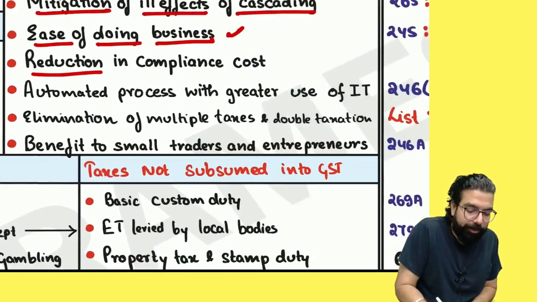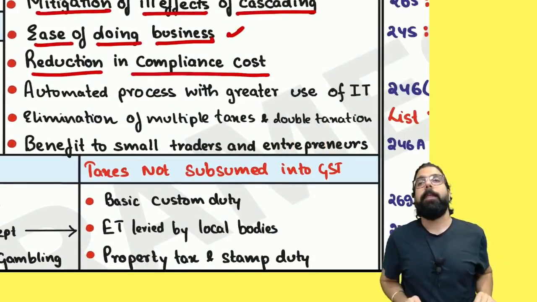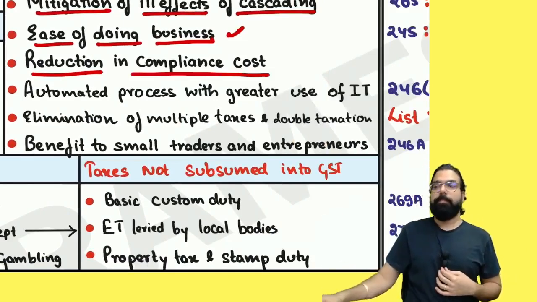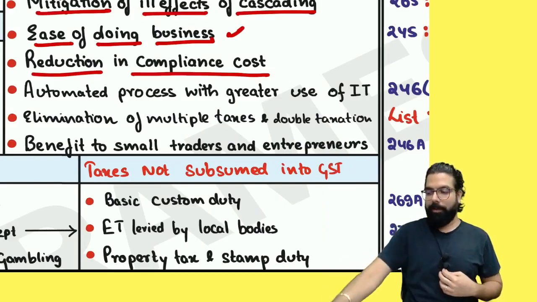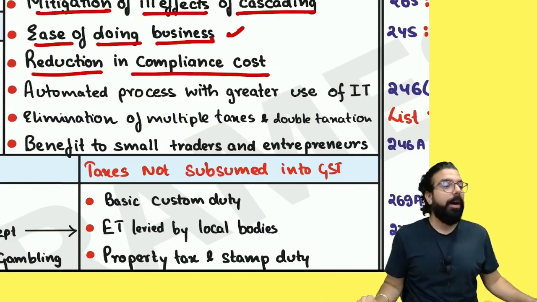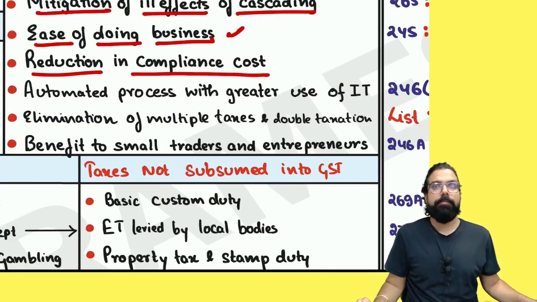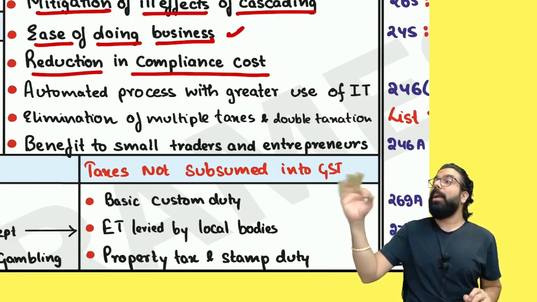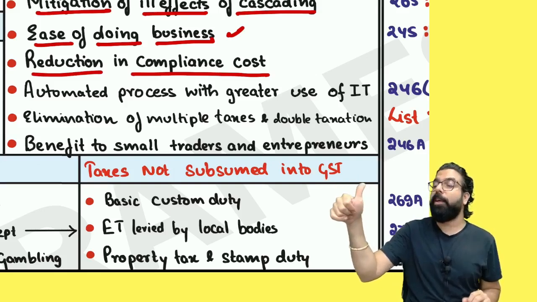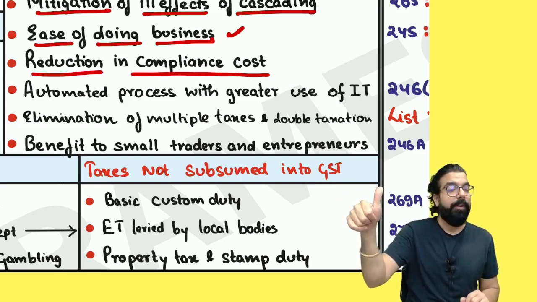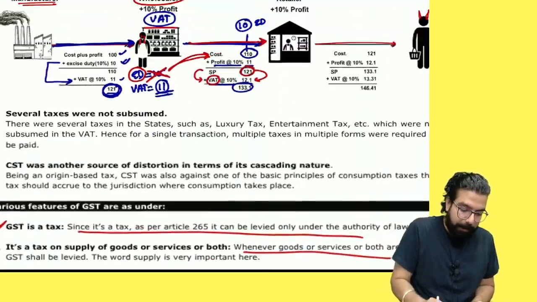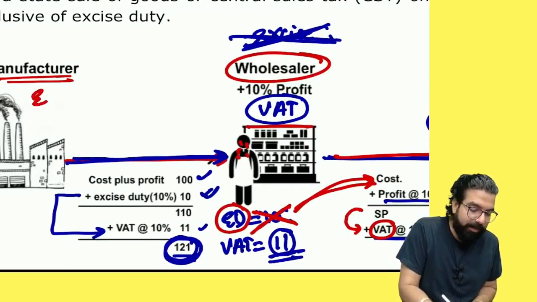Reduction in compliance cost. Earlier, what used to happen? You had to be registered under excise duty and file excise returns, etc. You were registered under VAT also. For example, these manufacturers used to be registered under excise and also under VAT.